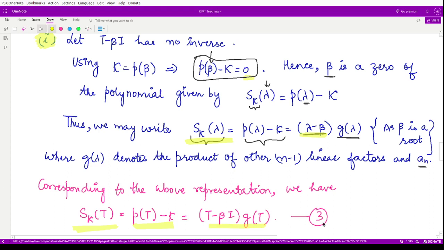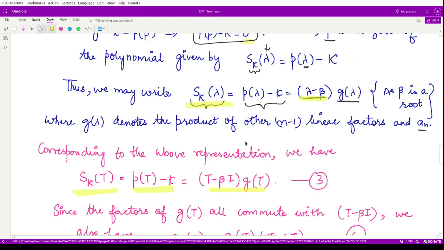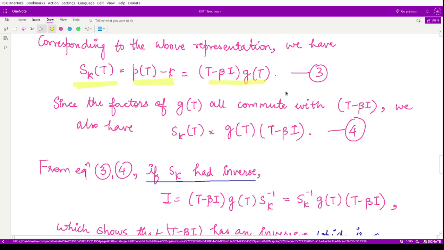So this equation 3 is an equivalent equation in operator form for the above equation S_kappa lambda. Corresponding to this representation, we say that all the factors g(T) commute with T minus beta I here. Therefore we can write S_kappa(T) as g(T) into (T minus beta I). Now here we are making another assumption, that S_kappa has an inverse.